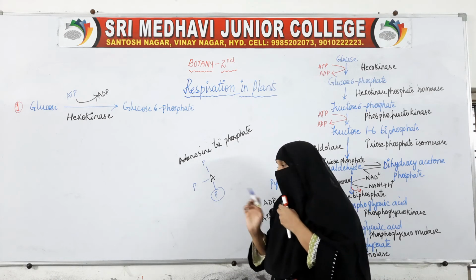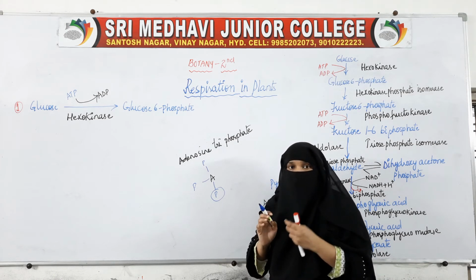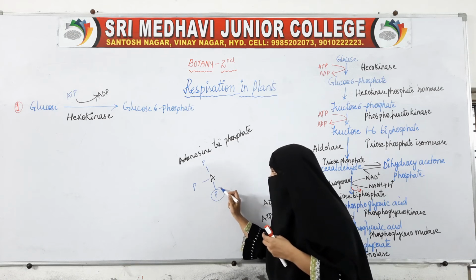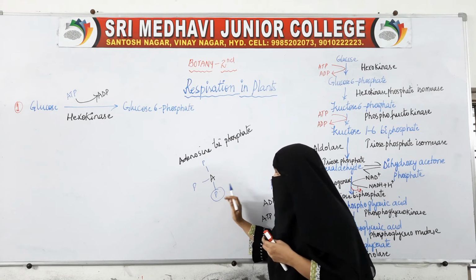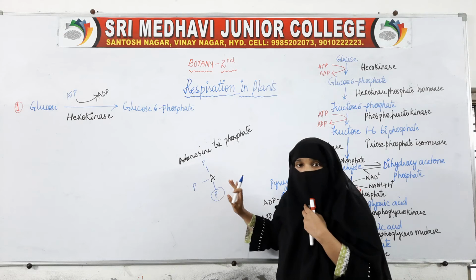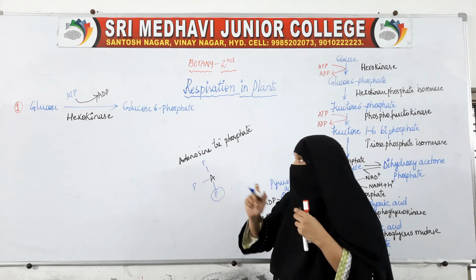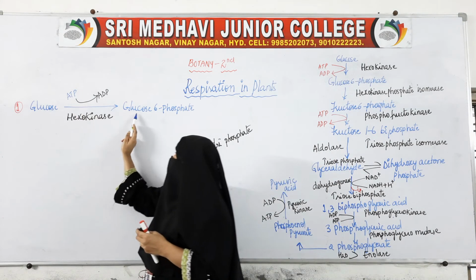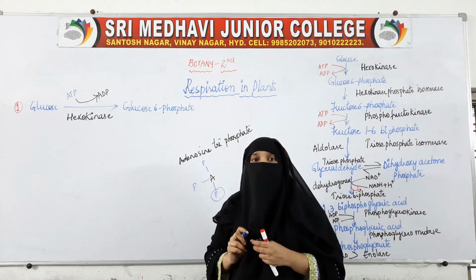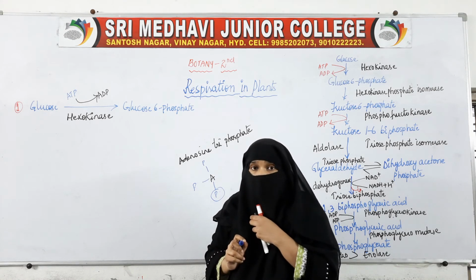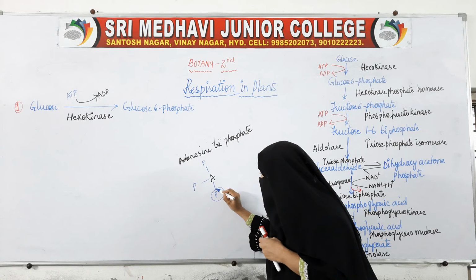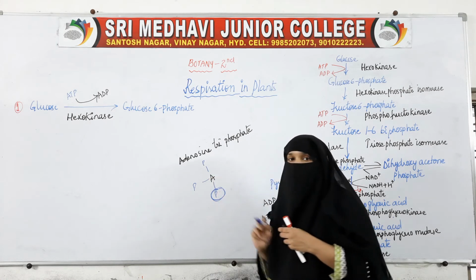Energy will be stored in the terminal phosphate. So the terminal phosphate will be taken from this ATP, because we want energy to convert glucose to glucose 6 phosphate. For this, we take this phosphate from ATP.